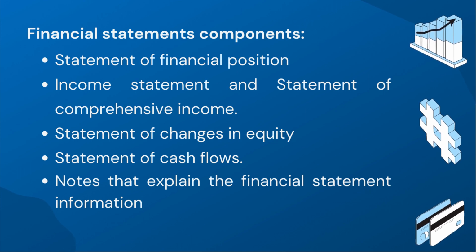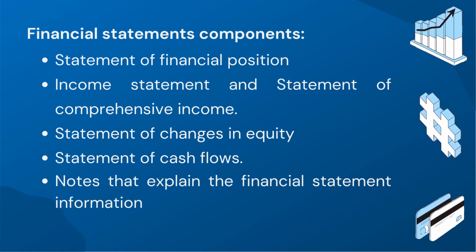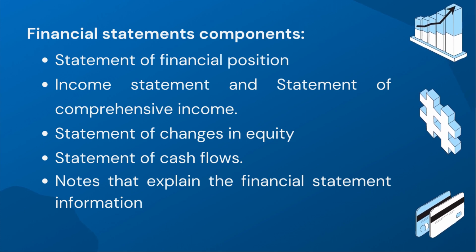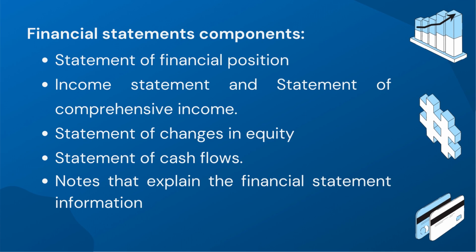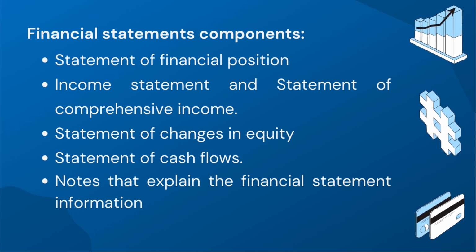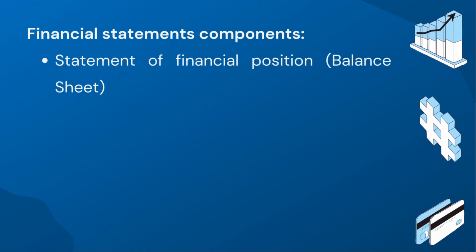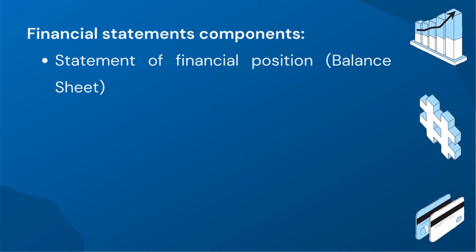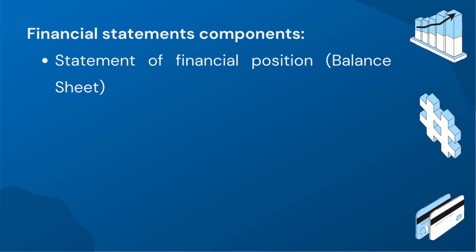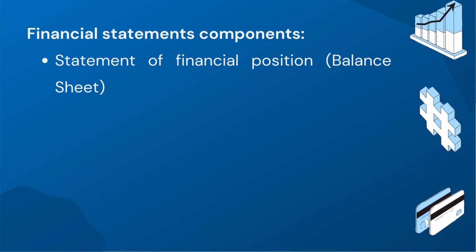These components include the statement of financial position, income statement, statement of comprehensive income, statement of changes in equity, and statement of cash flows. Additionally, notes are provided to explain financial statement information in more detail. The notes typically include relevant details that help users of financial statements understand the accounting policies, methods, and estimates used in preparing financial statements. The statement of financial position, also known as the balance sheet, shows the company's assets, liabilities, and equity at a specific point in time.